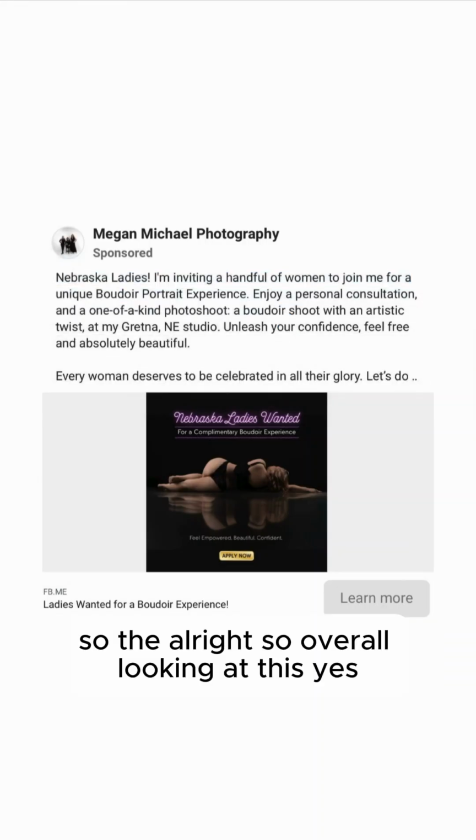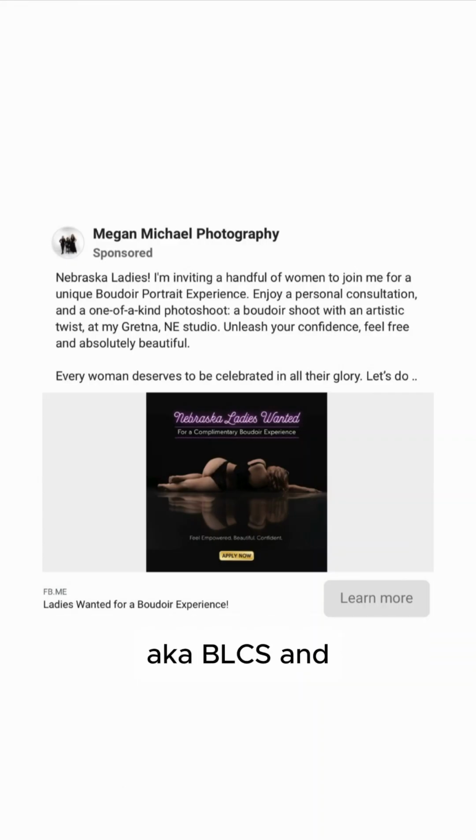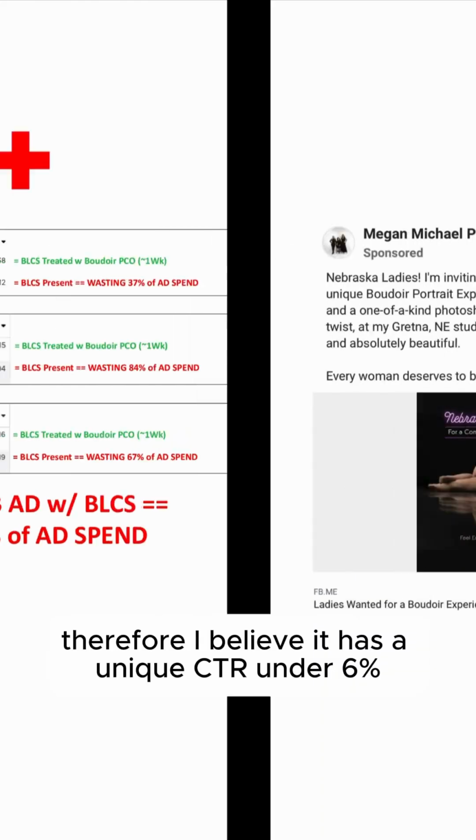So all right, overall looking at this, yes, I do believe this has Boudoir low click syndrome, aka BLCS, and therefore, I believe it has a unique CTRL under 6%.